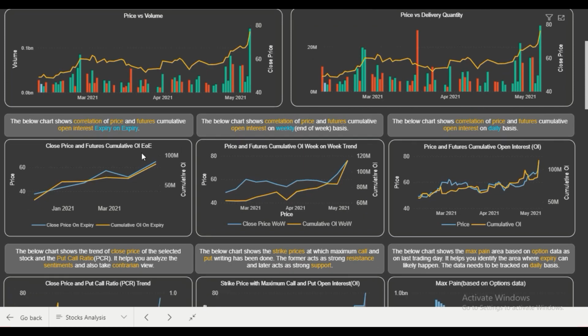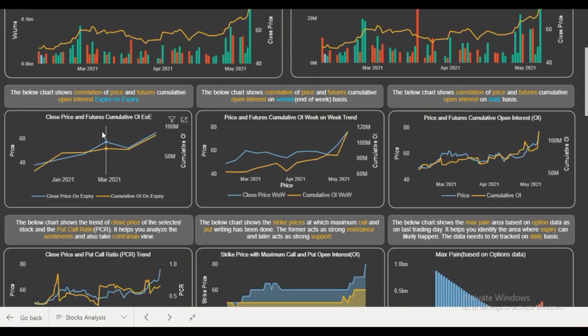As you can see, we show here the futures cumulative open interest expiry on expiry. So if we see the past 4-5 months trend, this stock has been in a very strong uptrend. The price rise has been significant, and you can also see that almost every month there has been a new long build-up. It means new futures long positions getting added. Firstly, in the month of December, you can see there was a significant jump in the price and the futures cumulative open interest. It means new long positions were added.